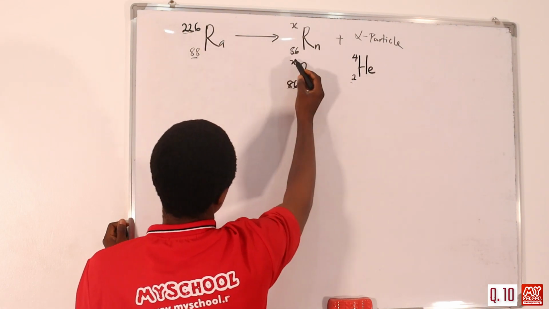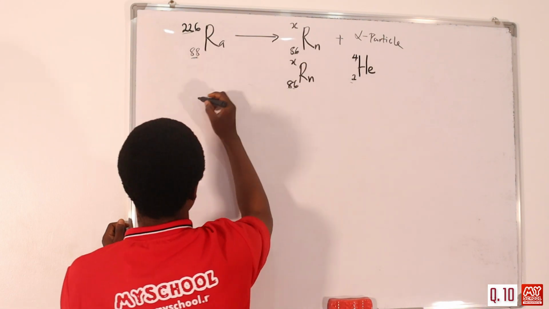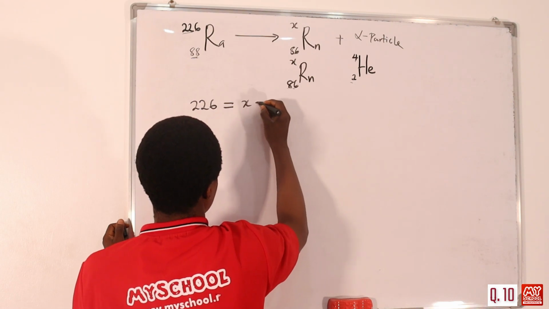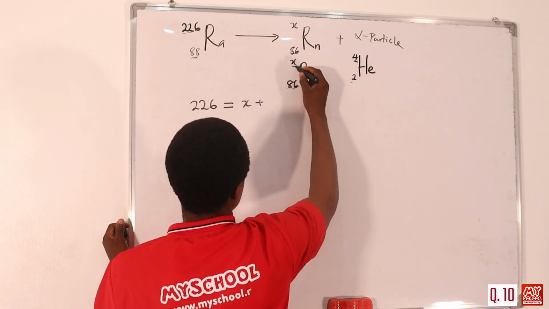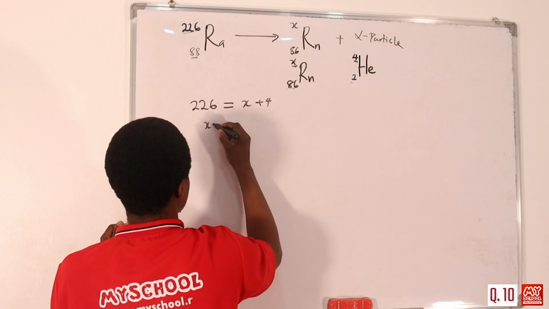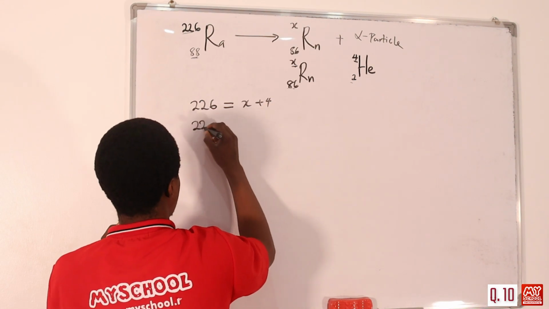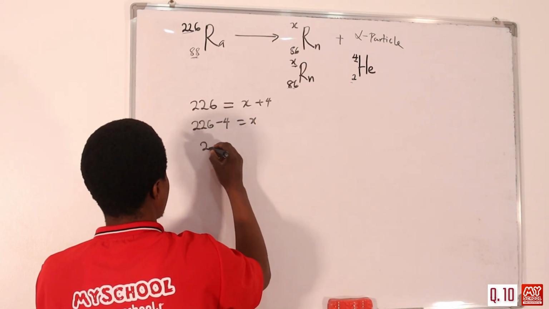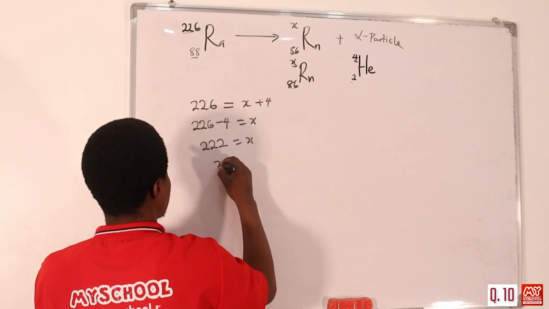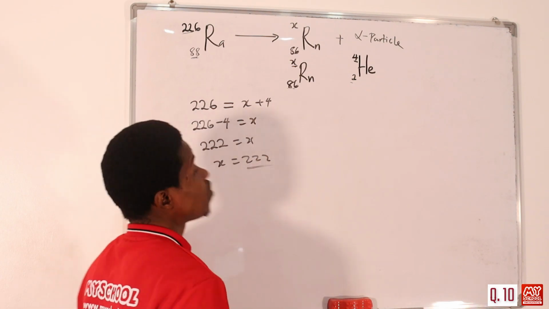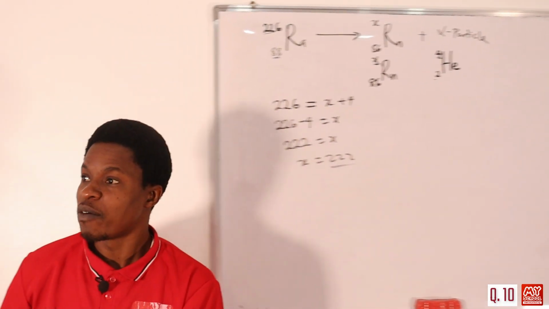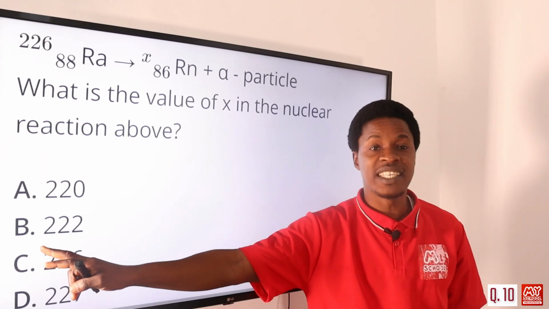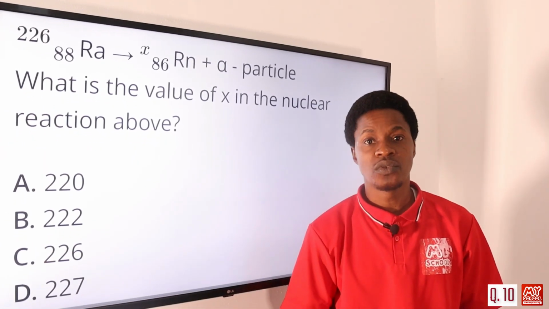Here is 226. So x plus 4 should give us 226. So we can say 226 should be equal to x plus 4, the mass numbers, these ones that are up here. So x is equal to 226 minus 4, which gives us 222. So the value of x is actually 222. Let's look at the options we have together. Option A says 220, option B says 222. So the correct answer is option B, 222.